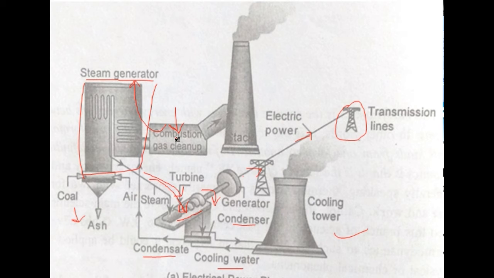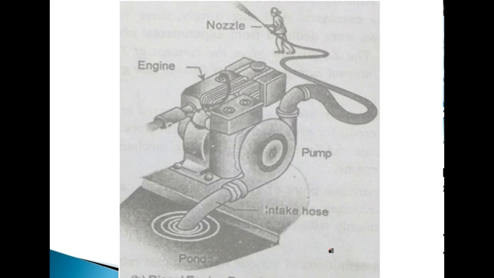In this way, we are seeing here that the energy of the fuel is being converted first into the steam, then the energy of the steam, which is in the form of heat energy, is converted into the turbine rotation, which is the mechanical energy. Then this mechanical energy is converted to the electrical energy. So we can say the energy in different forms is being transferred. So this is one application of thermodynamics.